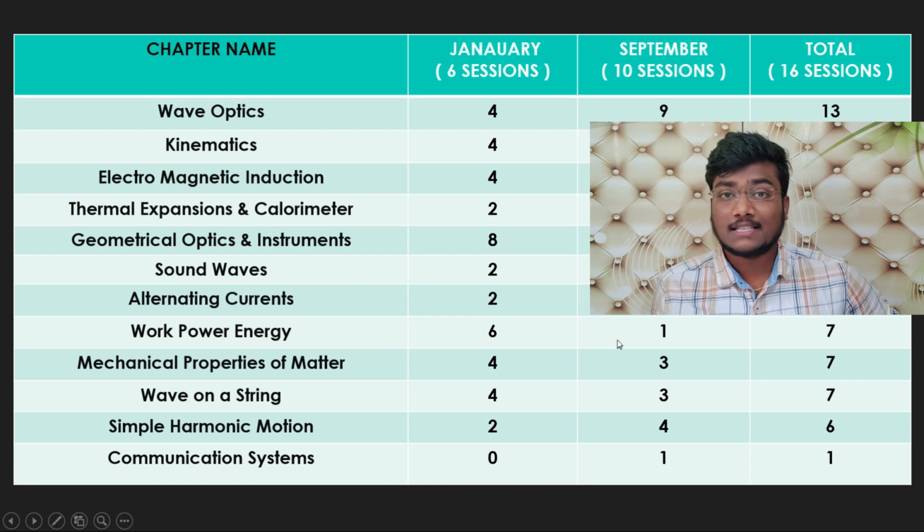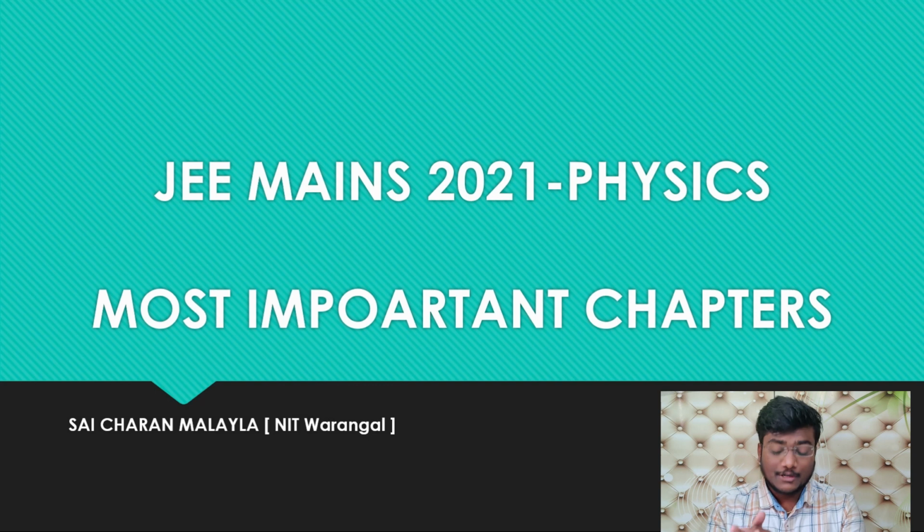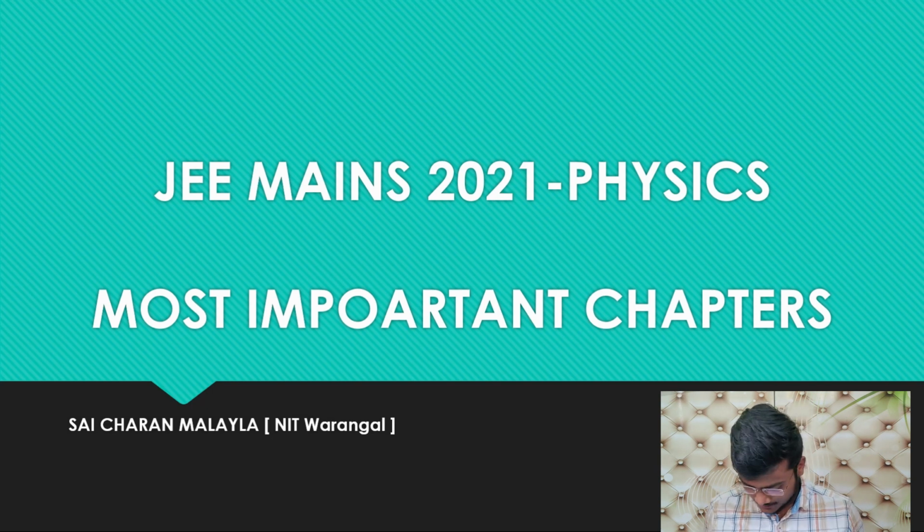So only one question was asked in 10 sessions of September. So total out of 16 sessions, only one question from communication systems. So JEE Mains 2021 physics most important chapters. Here I am going to divide these chapters into green, orange and red zone, based on previous analysis.